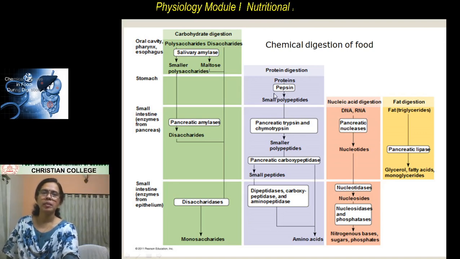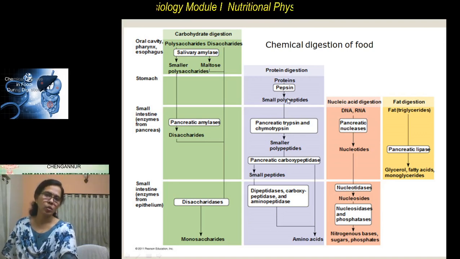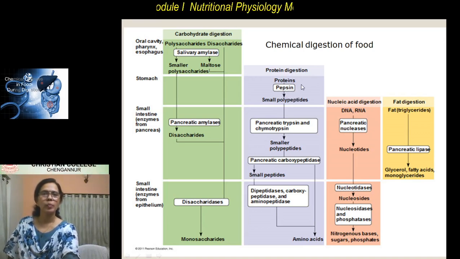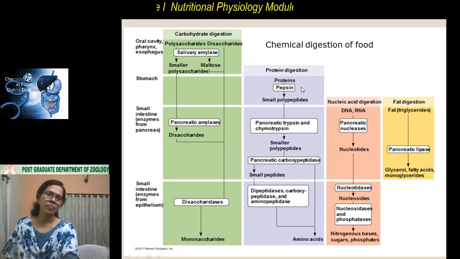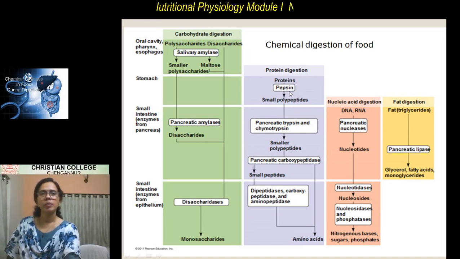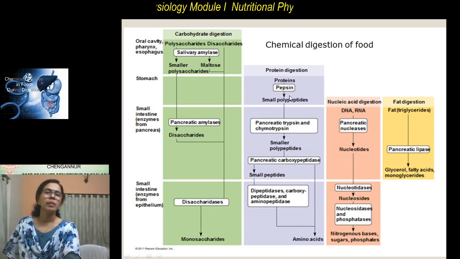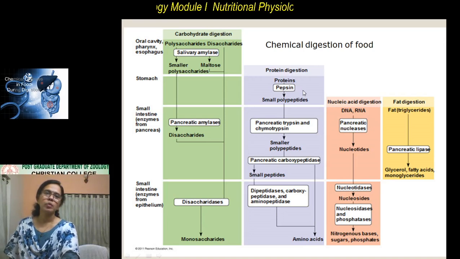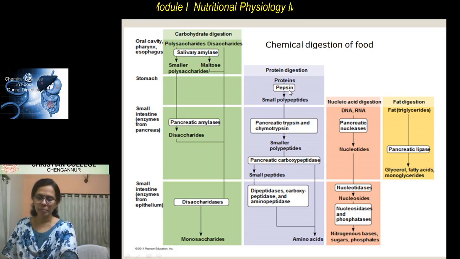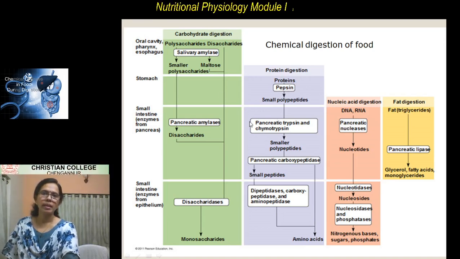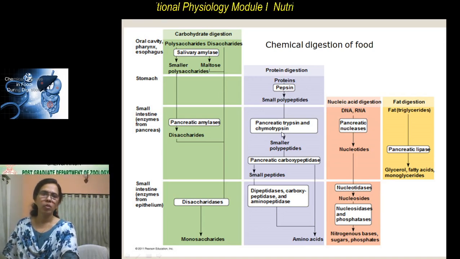Pepsin acts inside the stomach, but it is normally present in an inactive form known as pepsinogen. The pepsinogen is converted to pepsin when the food reaches the stomach. In the presence of HCl, this pepsinogen is converted to pepsin. So pepsin does its role and then the food reaches the small intestine.